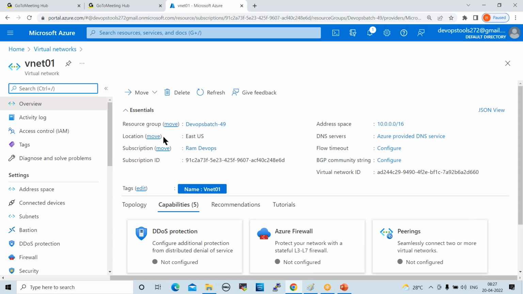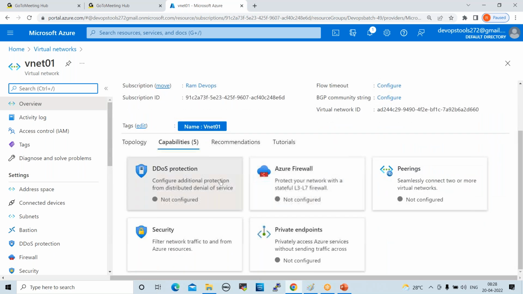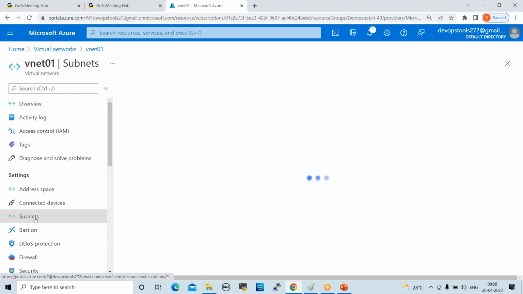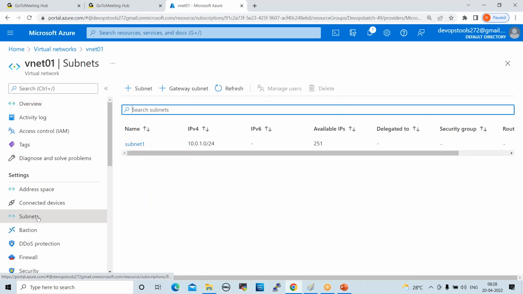Location East US, subscription ID, and address space, your VNet address, right? DNS servers information, flow timeout, different things are there. Now click on subnets here. You get the subnet information. See here, this is the subnet.